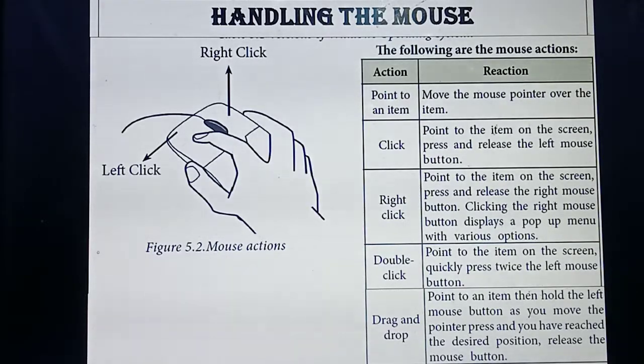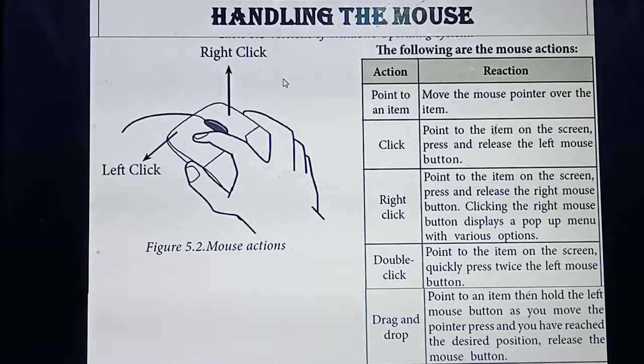So what are the mouse actions you have studied? First one is point to an item. What do you mean by point to an item? You can keep the mouse pointer at whichever place you need, point there, and explain what's the use of that one. Click normally means a left click: you point at the item, then press and release the left button one time. Right click means you press the right mouse button one time, and a lot of options will be displayed. That is called a pop-up menu.